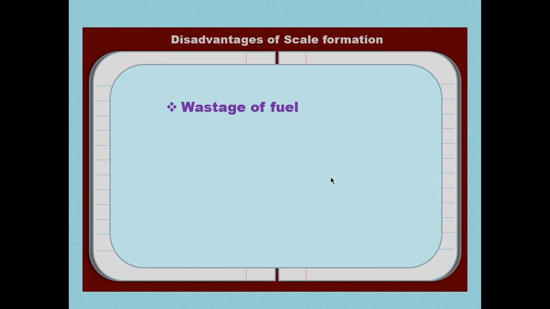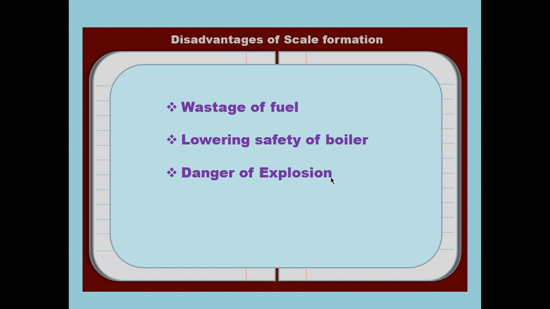Ultimately, we require more fuel to heat the boiler to get steam. Second is lowering the safety of the boiler. As we heat more and more, it directly affects the safety of the boiler, and there may be a danger of explosion. Ultimately the life of the boiler becomes short.